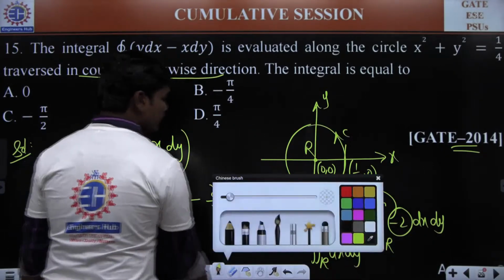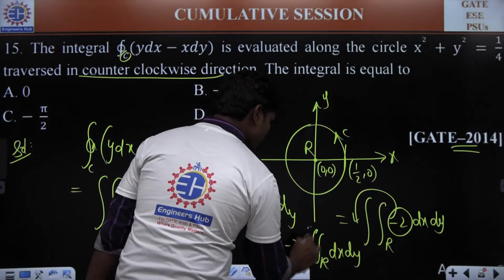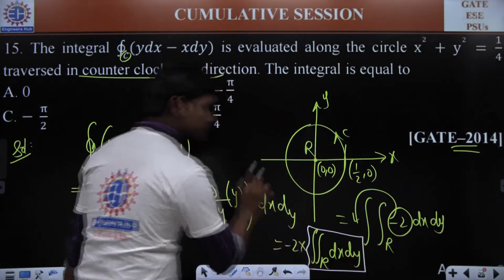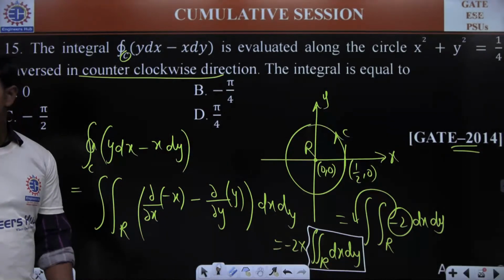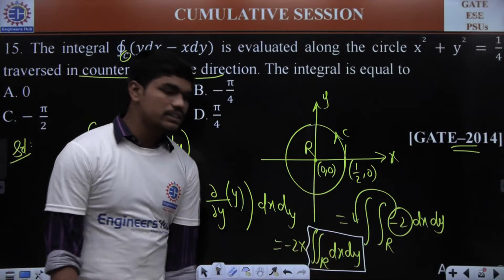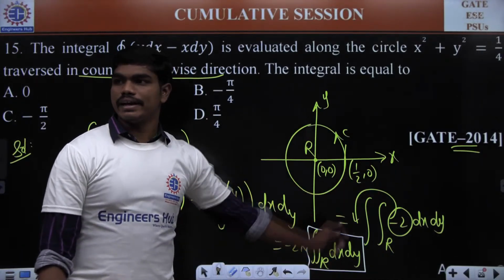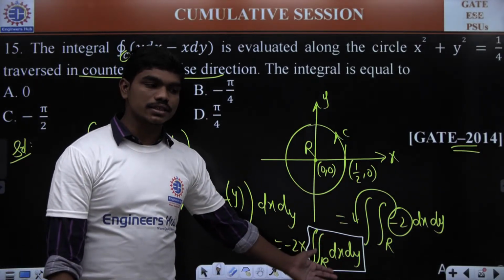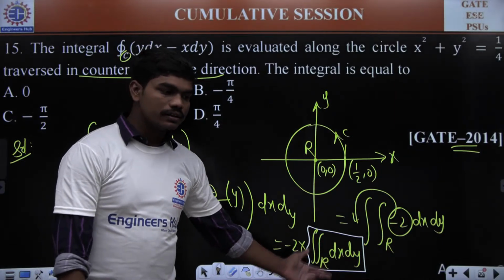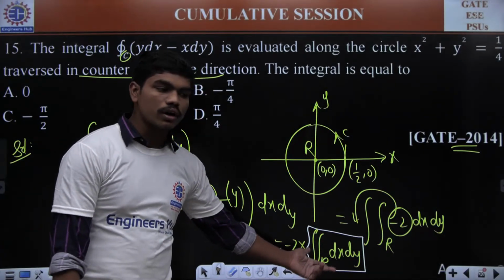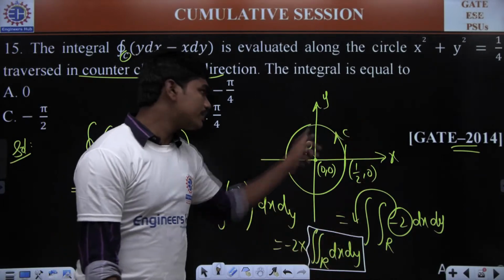Now, can anyone tell me what could be the value of this integration? The double integral dx dy represents the area of this closed path.